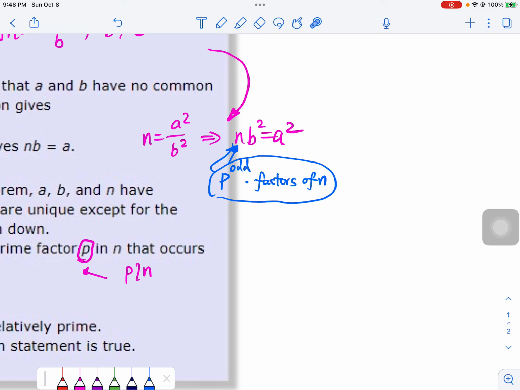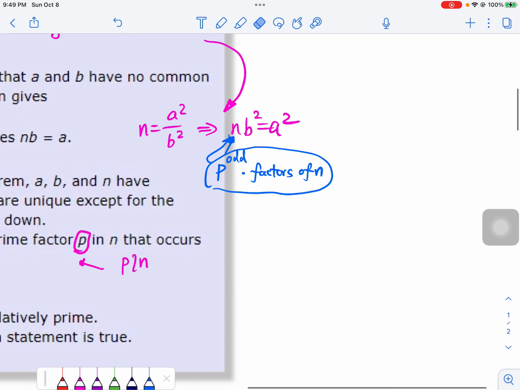Now here's the thing. If you look at B, suppose B can be written as a product of primes, say R1 to the power B1, R2 to the power B2, and RK to the power BK, okay?